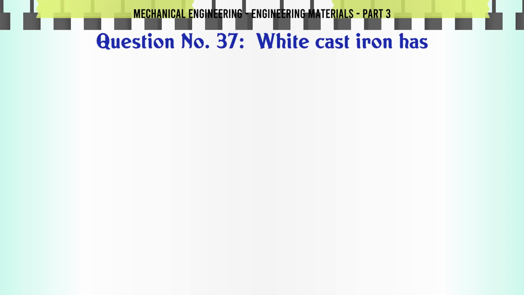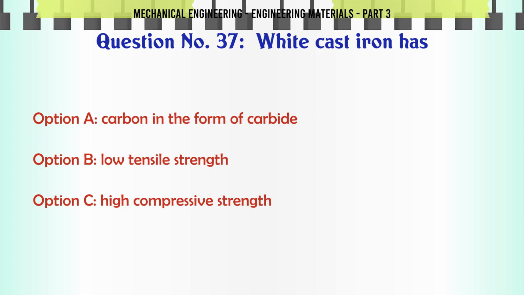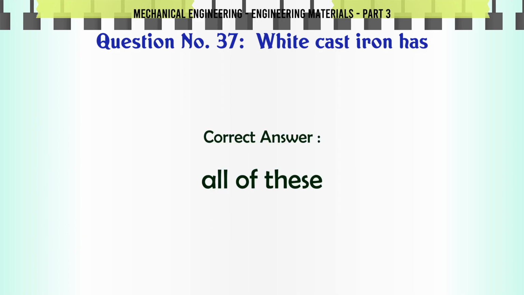White cast iron has: A. Carbon in the form of carbide, B. Low tensile strength, C. High compressive strength, D. All of these. The correct answer is all of these.